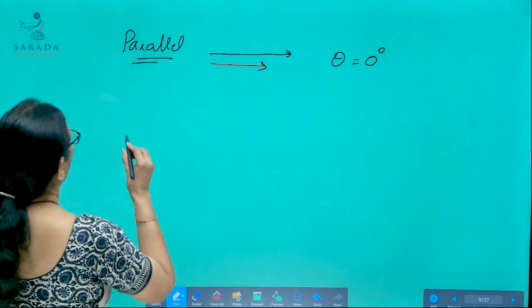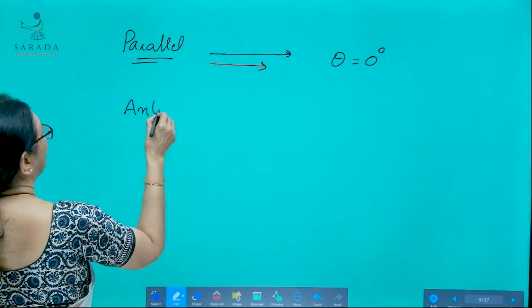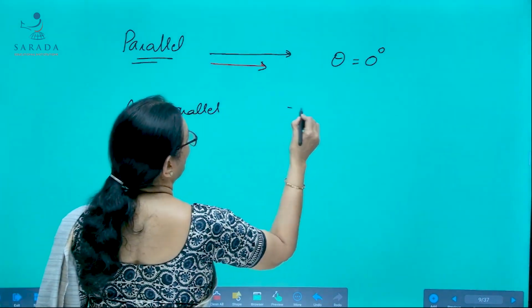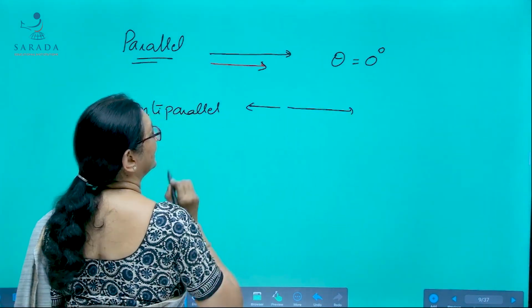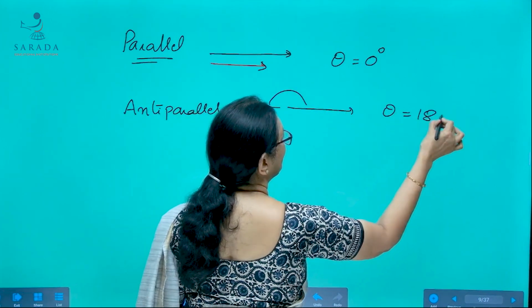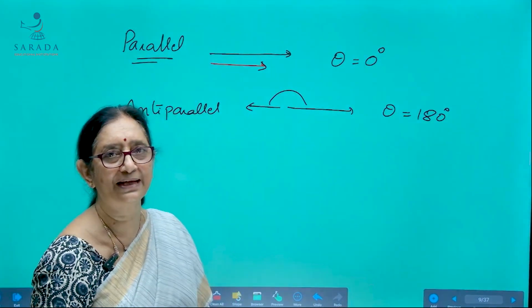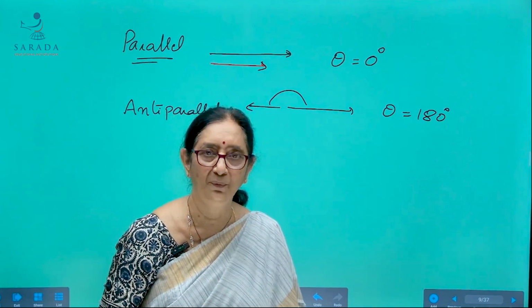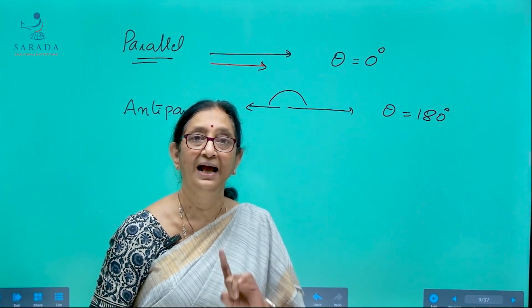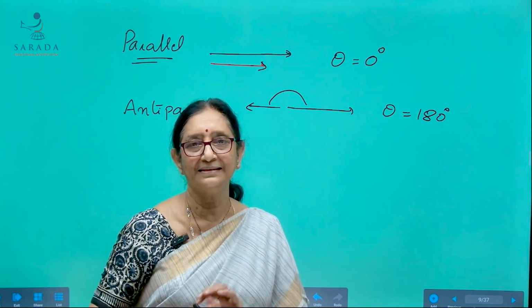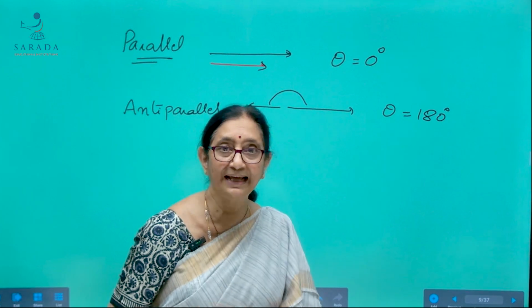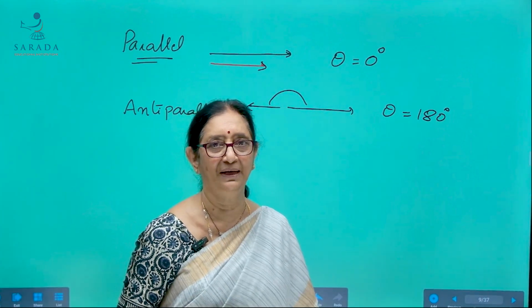Okay. Now, anti-parallel vectors. Suppose if vectors are in opposite direction, the angle between them is 180 degrees. We call those vectors anti-parallel vectors. So, all anti-parallel vectors are unlike vectors. That is a true statement.